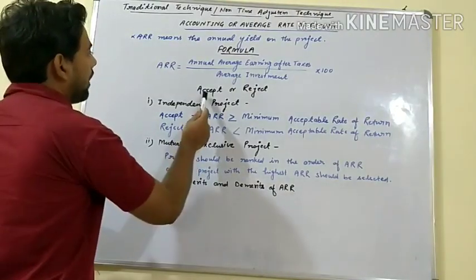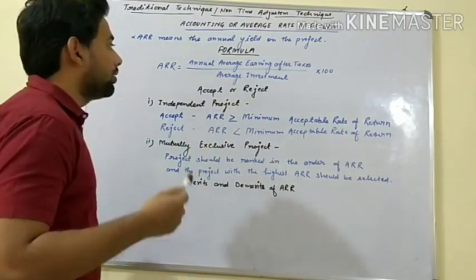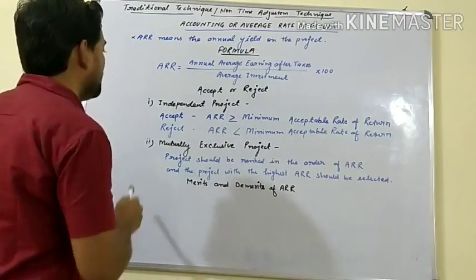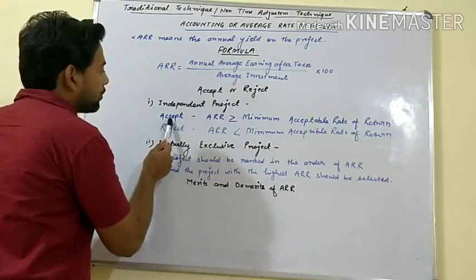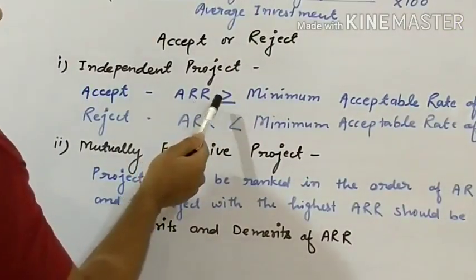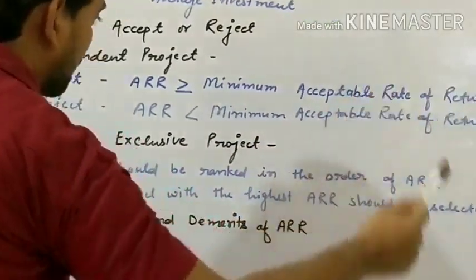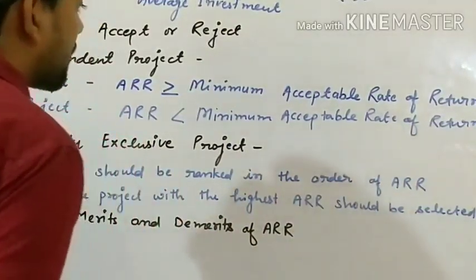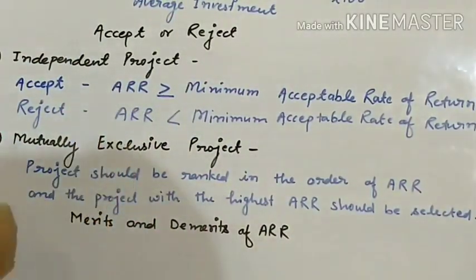Now see how we will accept or reject a particular project on the basis of ARR. In case of independent projects, we will accept the project when ARR is greater than or equal to the minimum acceptable rate of return. Suppose our minimum acceptable rate of return is 30% and our ARR is 35%.